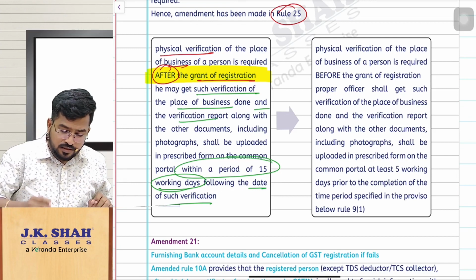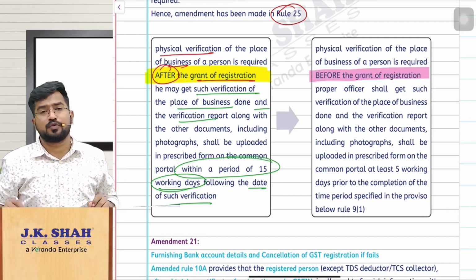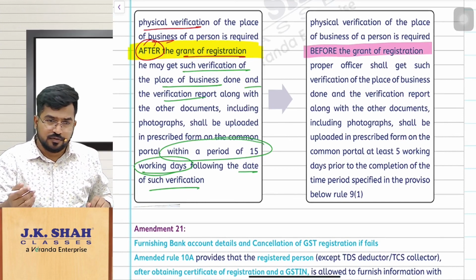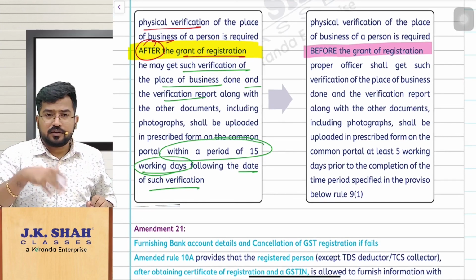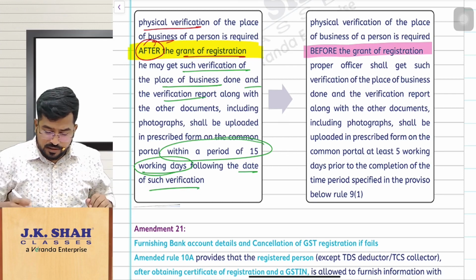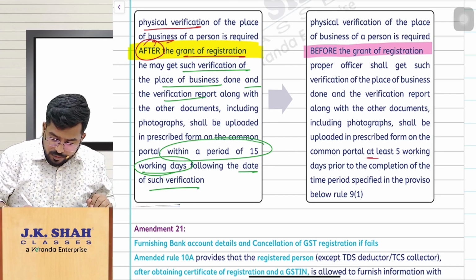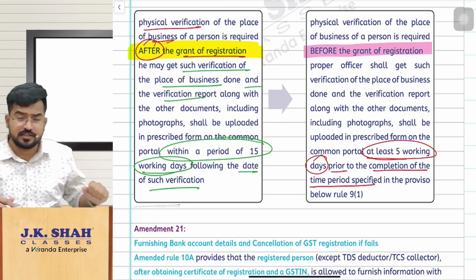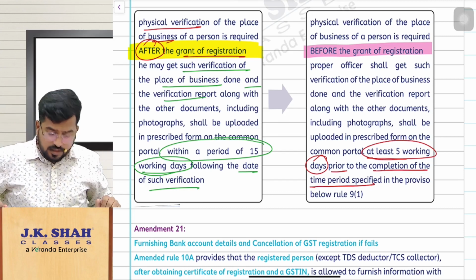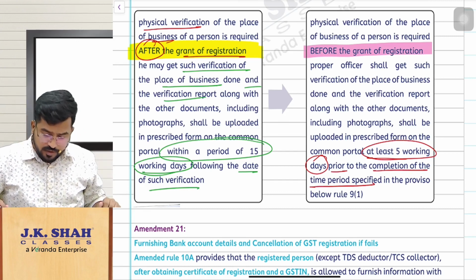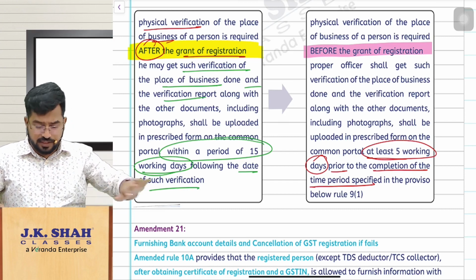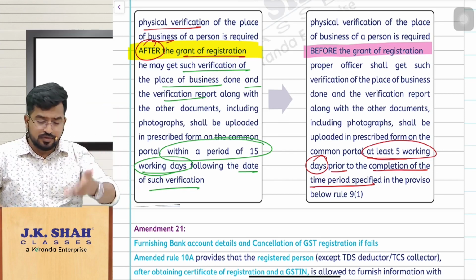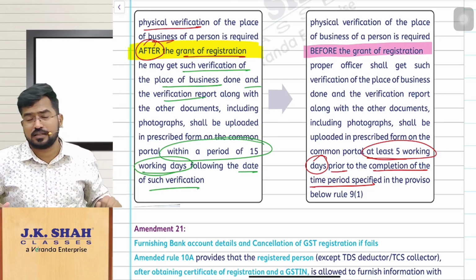Simple. Now, if the physical verification is happening before the grant of registration, then the proper officer shall get such verification done even without the presence of the applicant. But he has to submit the report at least 5 working days prior to the completion of the time period. If you remember, the time period for granting the registration certificate is 30 days if the Aadhaar authentication is not done or if any physical verification has to be done. So in such cases, at least 5 days before the deadline of 30 days, the proper officer has to give his report to the higher officials, so that they will process the application and grant the registration, or reject the application, or give the show cause notice.